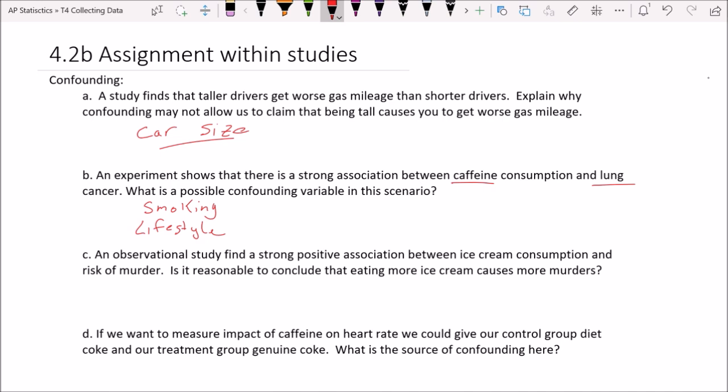What about C? An observational study finds a strong positive association between ice cream consumption and risk of murder, or the murder rate. Is it reasonable to conclude that eating more ice cream causes more murders? Guys, I hope it's obvious to you that that sounds silly. This turns out to be true, actually. This is true, and it's verifiable in data. And all it is, is that the confounding variable is probably temperature or weather.